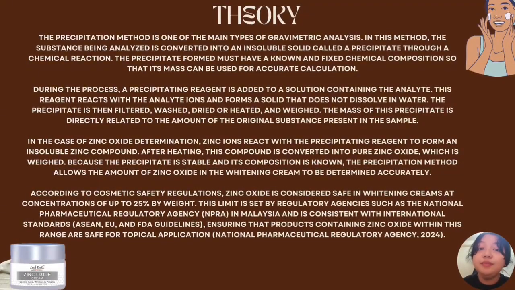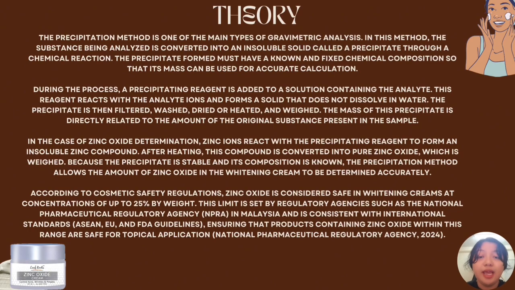The precipitation method is one of the main types of gravimetric analysis. In this method, the substance being analyzed is converted into an insoluble solid called a precipitate through a chemical reaction. The precipitate form must have a known and fixed chemical composition so that its mass can be used for accurate calculation. During the process, a precipitating reagent is added to a solution containing the analyte. This reagent will react with the analyte ion and form a solid that does not dissolve in water.